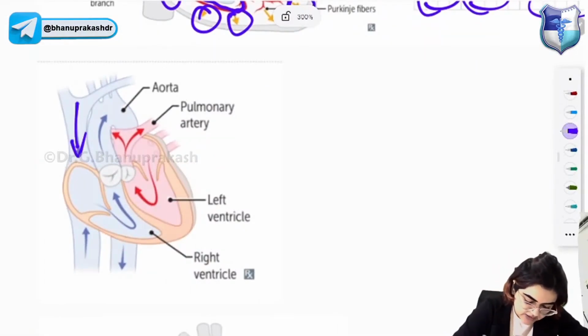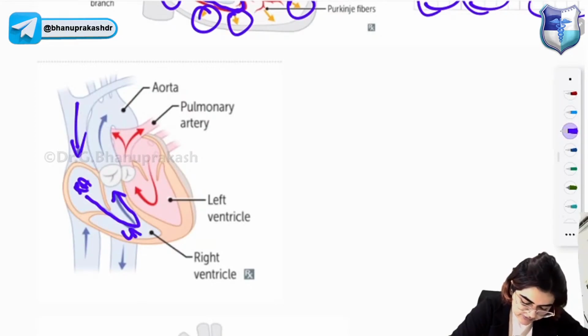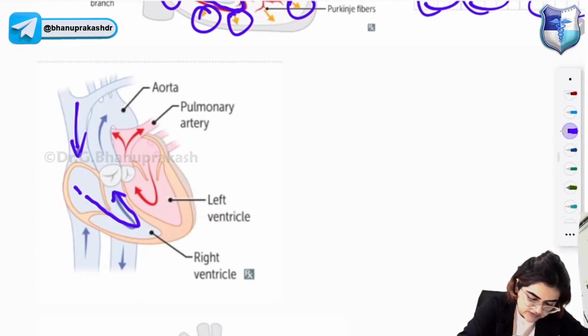Okay. So this is how the blood is flowing inside the heart. From SVC, the blood is coming into the right atrium. From right atrium, it is going down to the right ventricle. From right ventricle, going up into the pulmonary artery, right? Okay, this is separate.